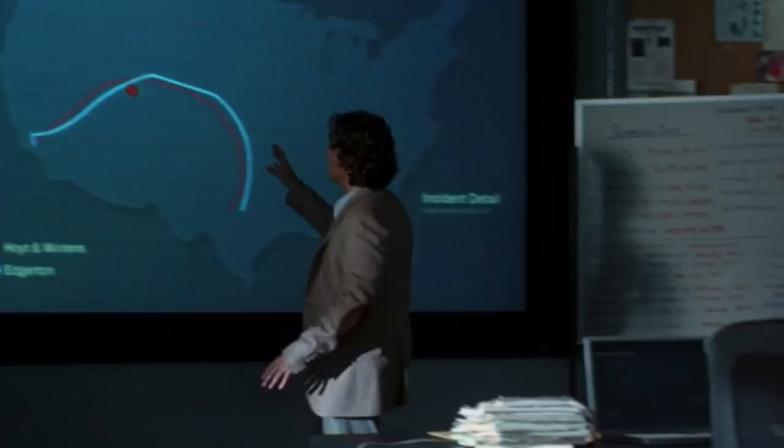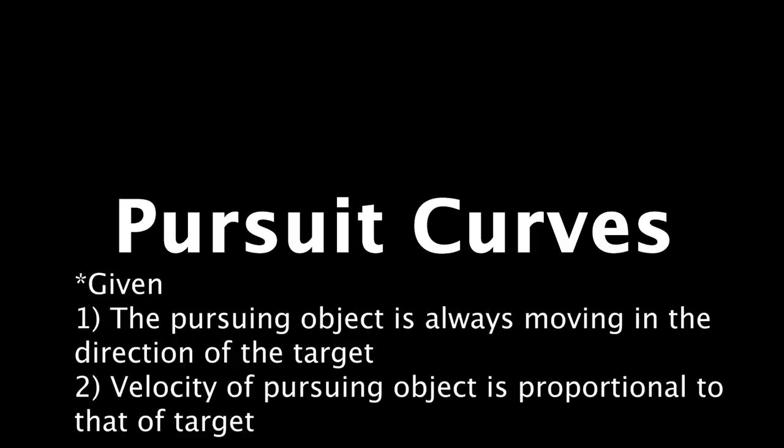Alright, so what's happening here is the FBI has been chasing this couple across the country but hasn't caught them yet. So the mathematicians plotted the paths both the criminals and the FBI took to see if they can make some predictions about where the criminals will strike next. And this is related to pursuit curves. A pursuit curve is simply the curve traced out by one object chasing another, although there are usually conditions listed for something to be technically considered a pursuit curve.